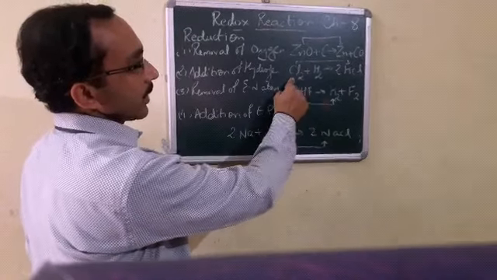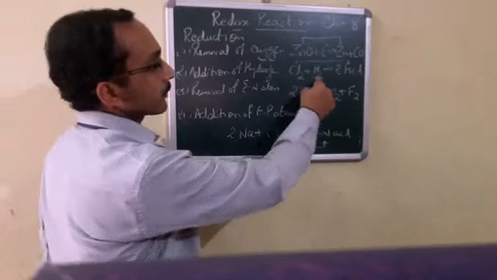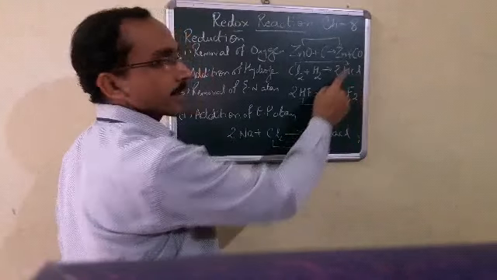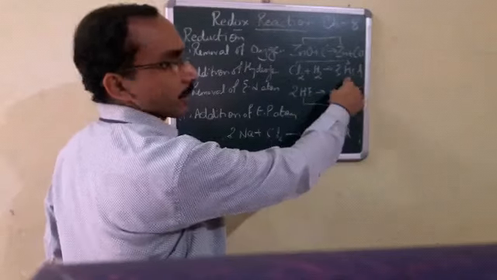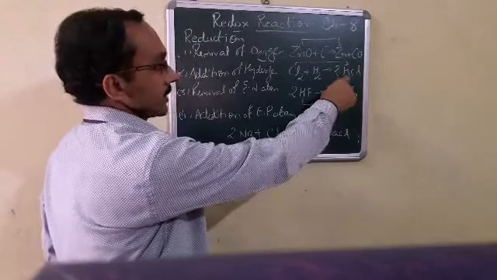We are taking chlorine, and when we add hydrogen to it, it forms hydrochloric acid. In that case, we say addition of hydrogen takes place to chlorine and it converts into hydrochloric acid. That means reduction takes place.